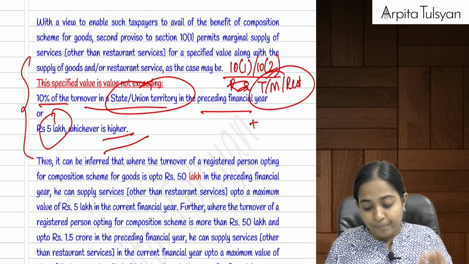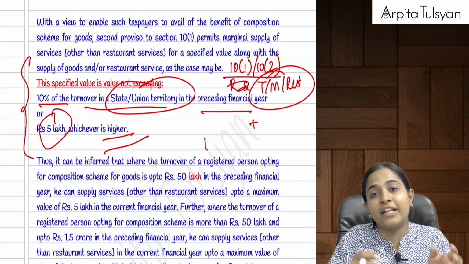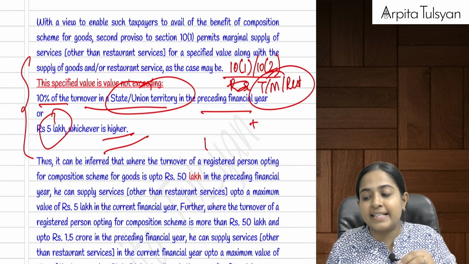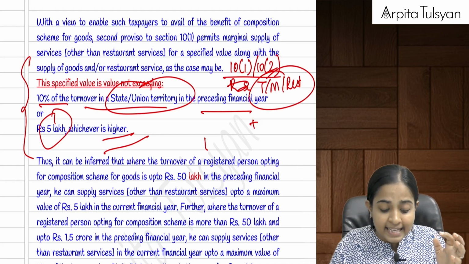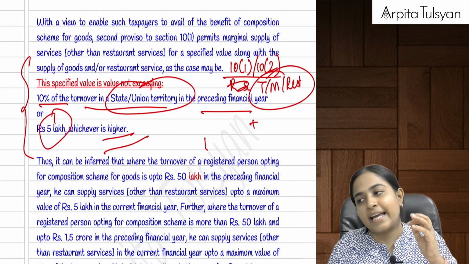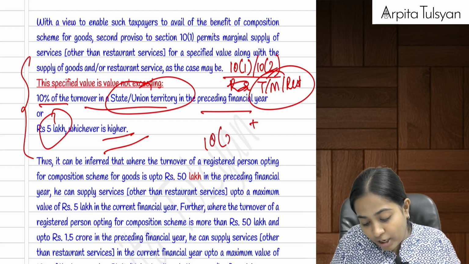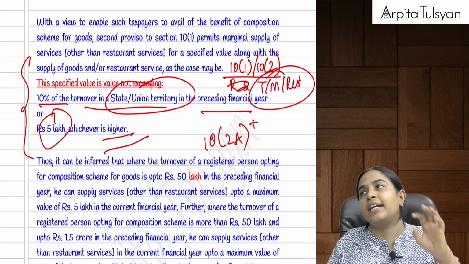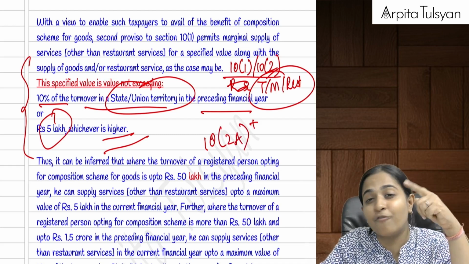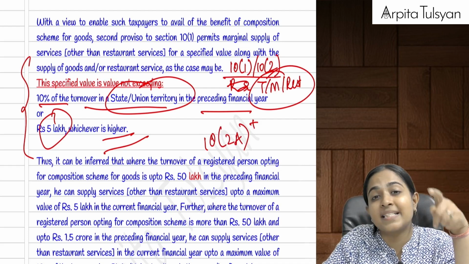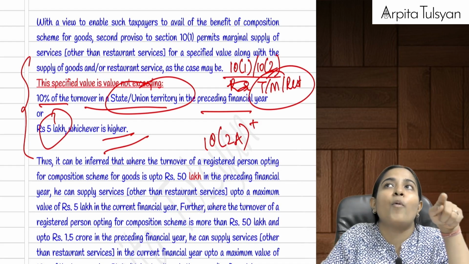Okay, on this also. Achha, but what if this is exceeded? What if this is exceeded? Then in that case, your marginal supply of services cannot be done and you will not be eligible for composition scheme. And what if you are there under 10.2a? If you are there under 10.2a, means in what business are you engaged into? You are providing some services, right? You are providing some services.